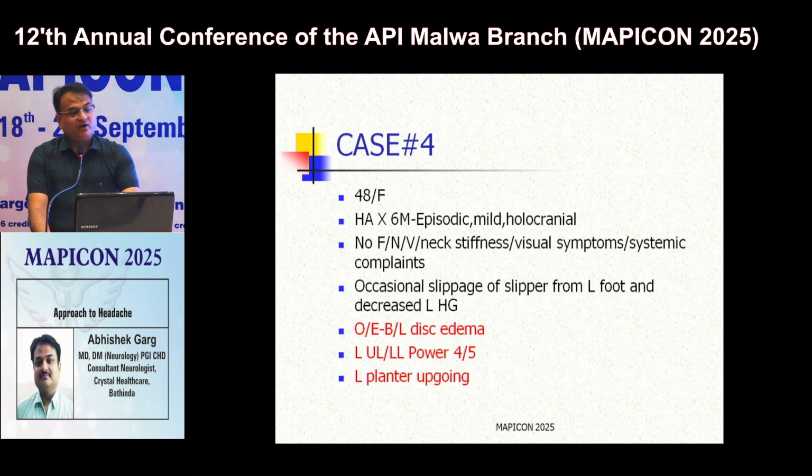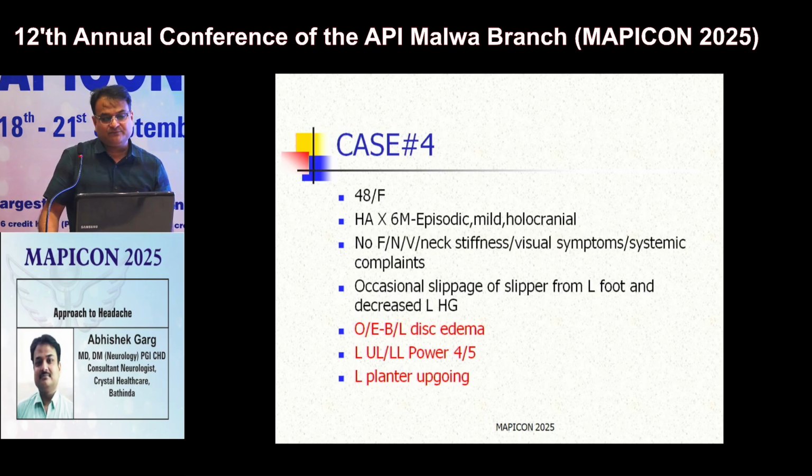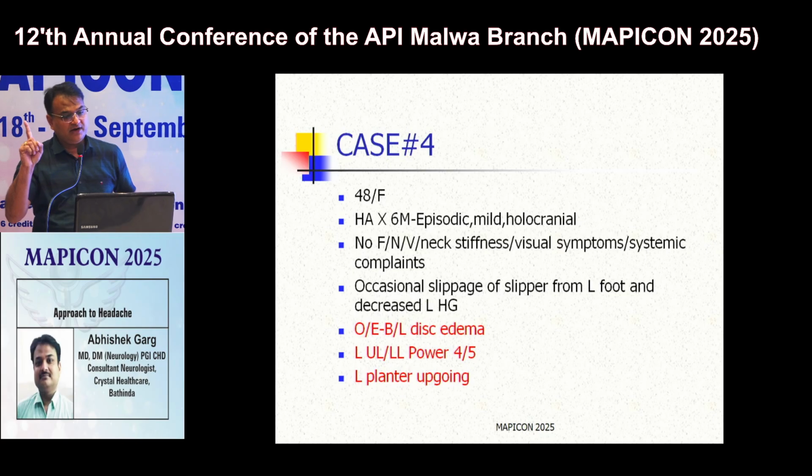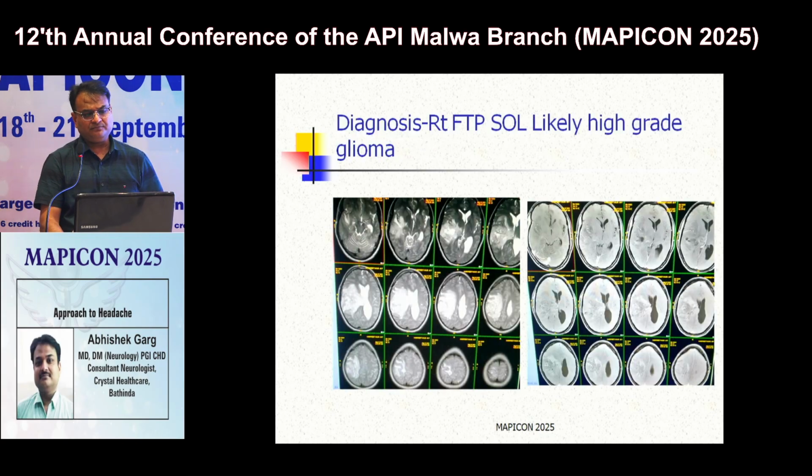Fourth case, a 48-year-old female presented with headache of 6 months duration, episodic, mild, holocranial, with no nausea, vomiting, visual symptoms or systemic complaint, but she reports slippage of sleeper from the left foot and decreased left hand grip. On examination, there was bilateral disc edema, power on the left side 4/5, and left plantar was upgoing. So here red flags are papilloedema and left-sided weakness. MRI with contrast showed a large SOL on the right side, in the right fronto-parieto-temporal region. This is a high-grade glioma, and ultimately she needed surgery.